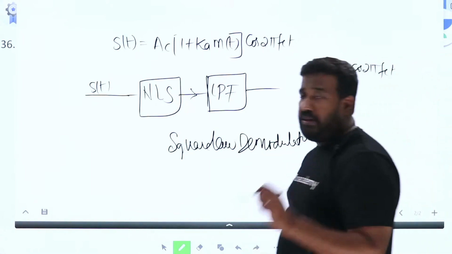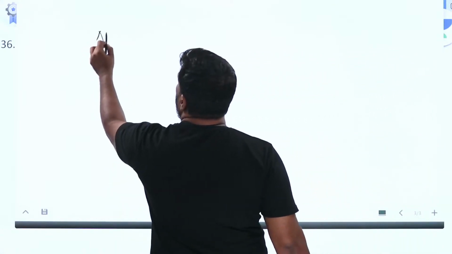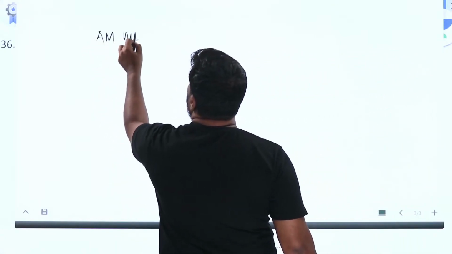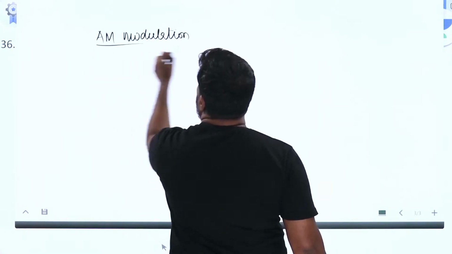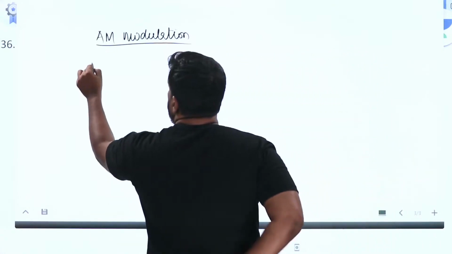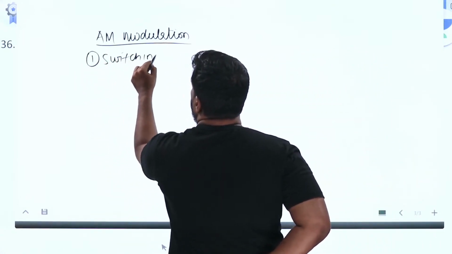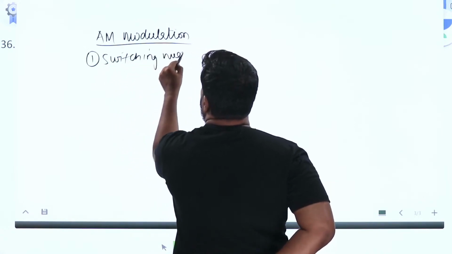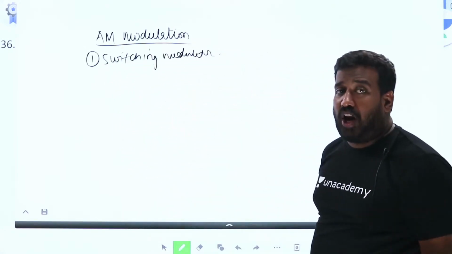AM modulation, listen here. AM modulation can be done by a switching modulator and a square law modulator.